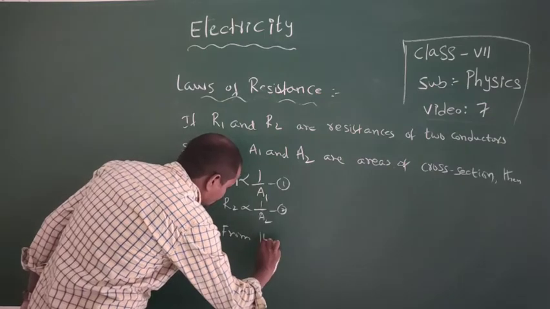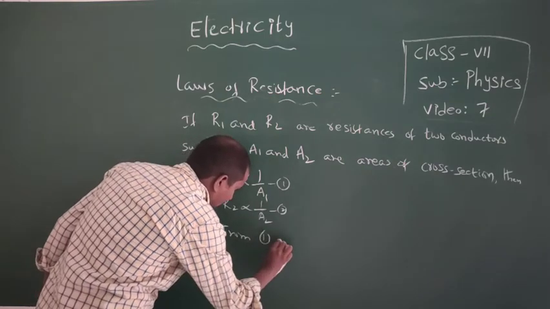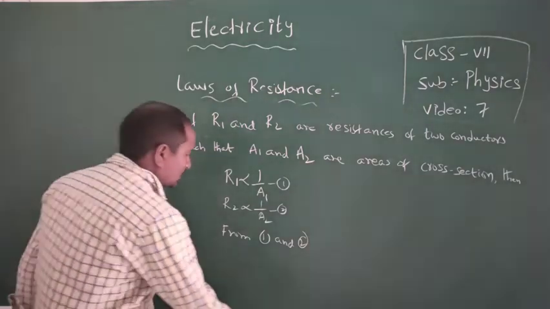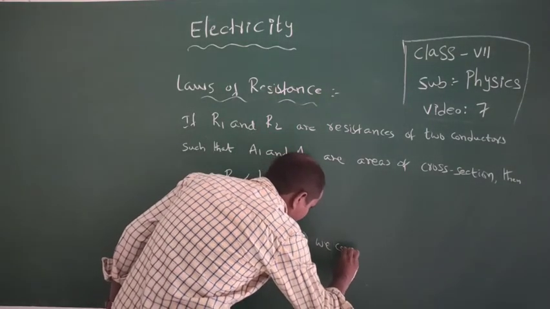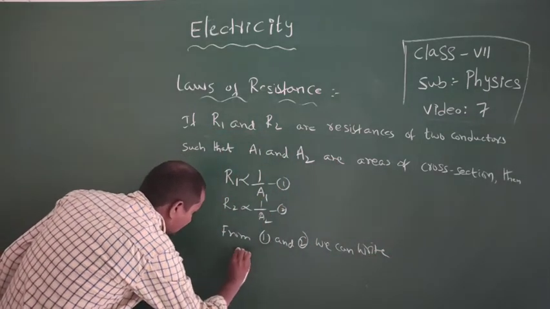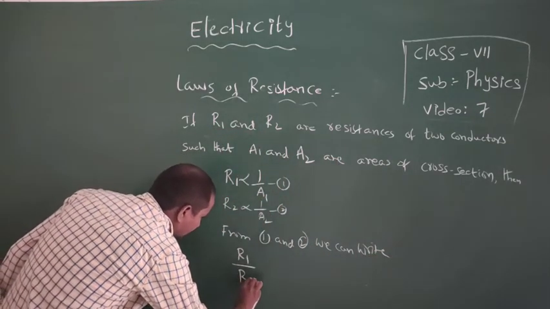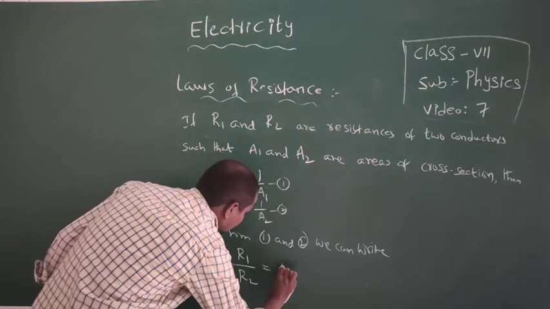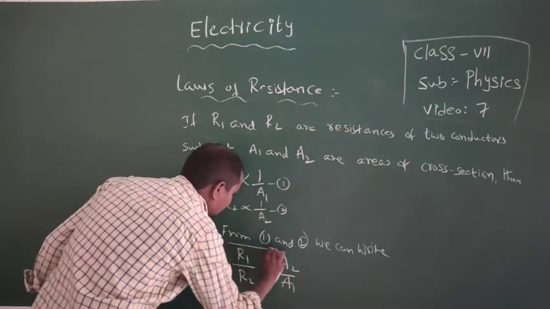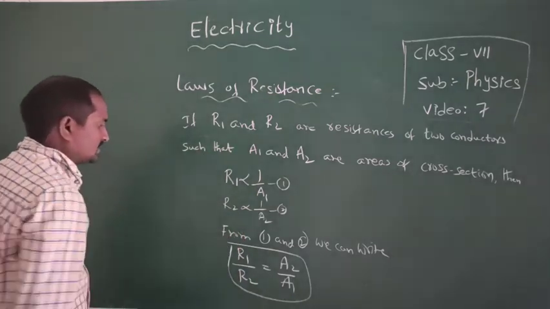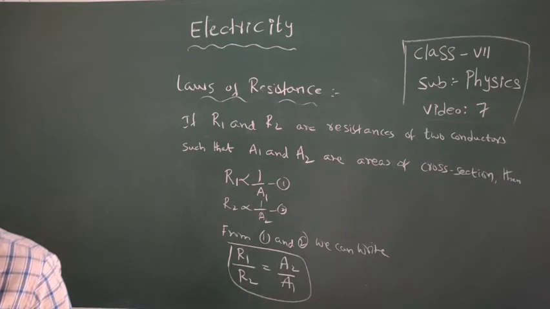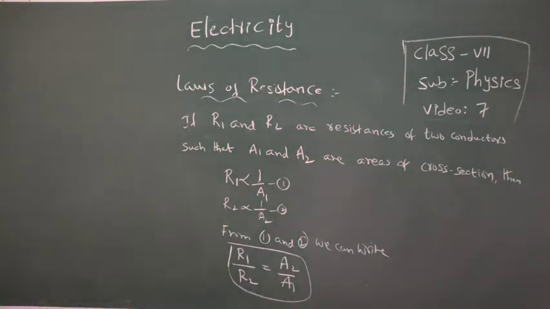From equation number 1 and 2, we can write R1 by R2 is equal to A2 by A1.